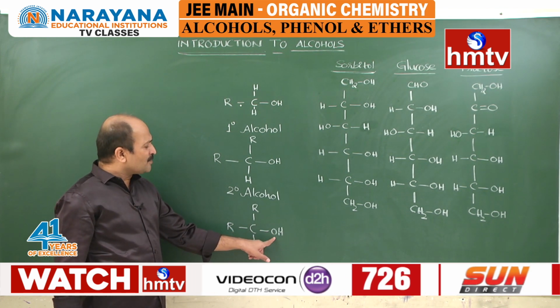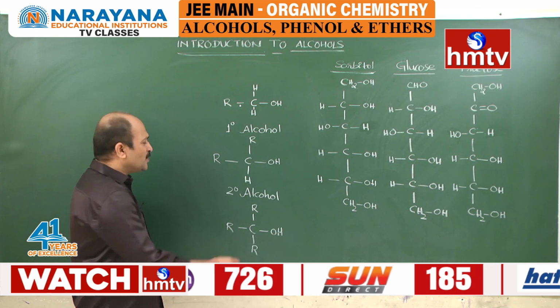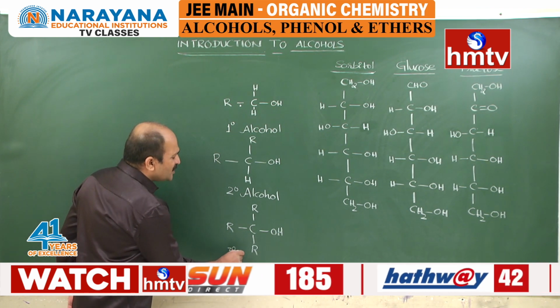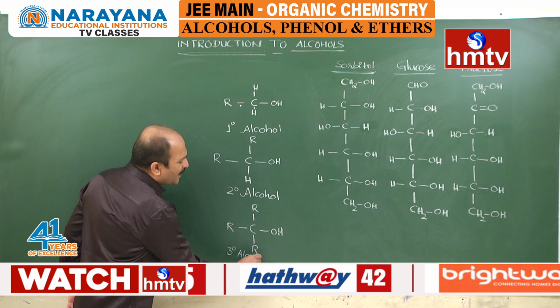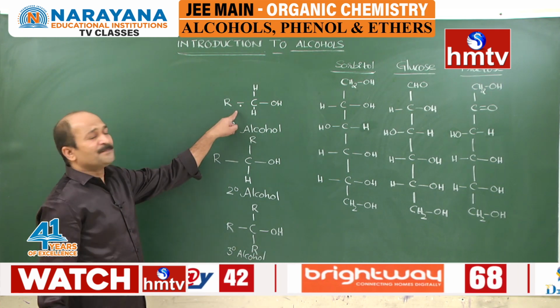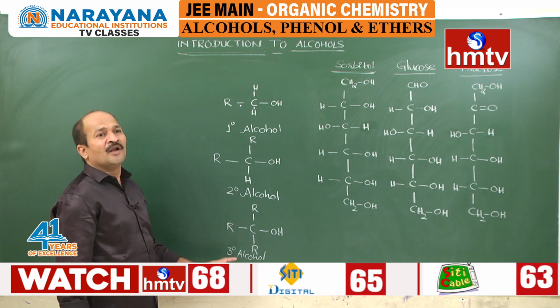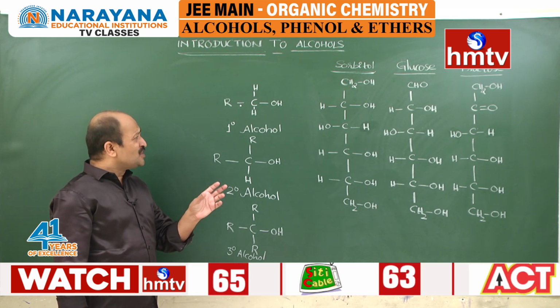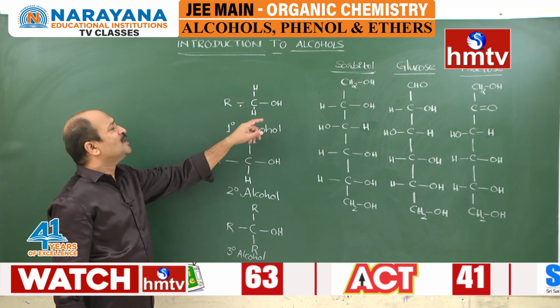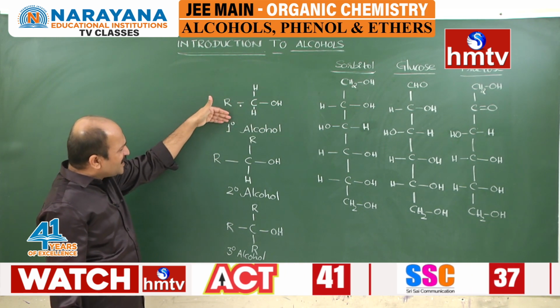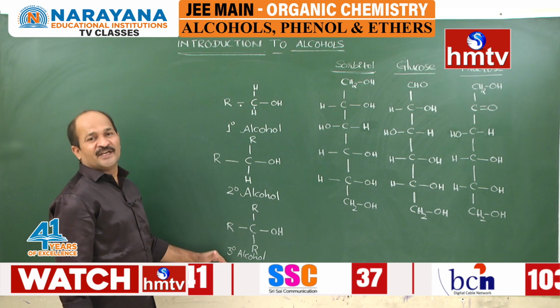The tertiary carbon having one OH group is called a tertiary alcohol. Students, to recall: it is a primary alcohol, a secondary alcohol, a tertiary alcohol. Based on the position of the OH group, alcohols are classified into primary, secondary and tertiary.